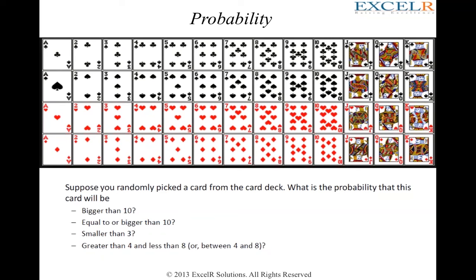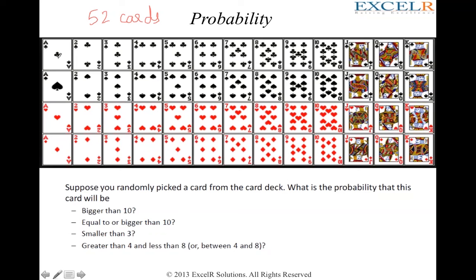So in a fair deck of playing cards, you would have in total 52 cards. Out of these 52 cards, you will have 13 cards of each variant. If you see, you have 13 cards of, what is this called? It is called club.